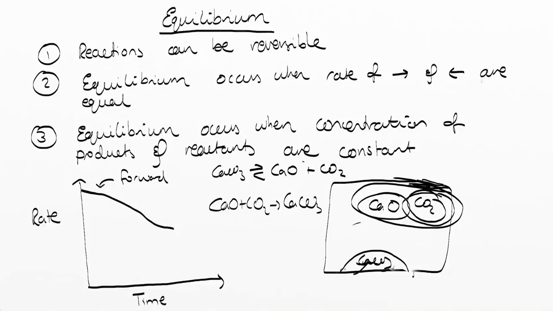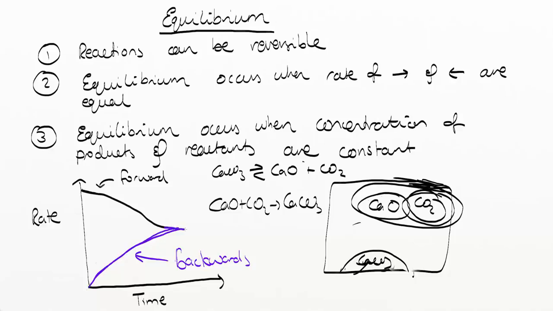So if I change my color over here and slowly increase, what we'll see is that this is the rate of the backwards reaction, which is calcium oxide joining carbon dioxide to form calcium carbonate. The backwards reaction will increase as time goes on.